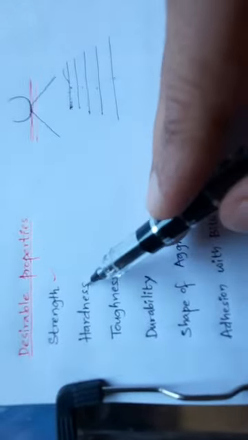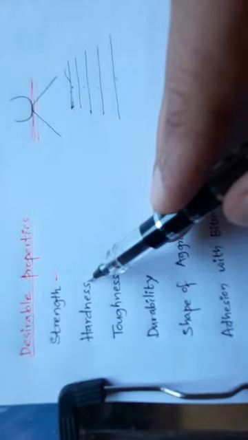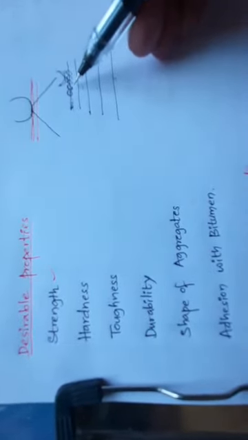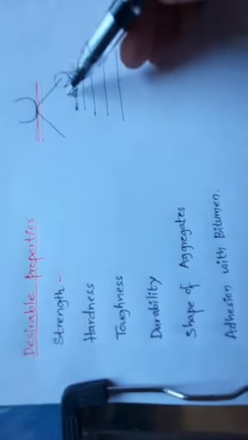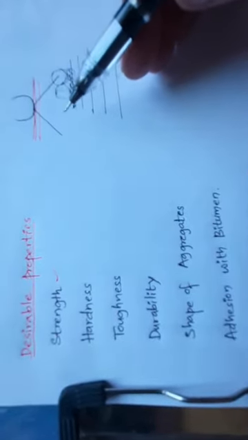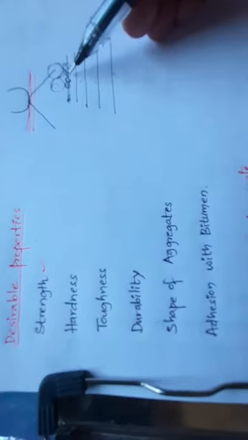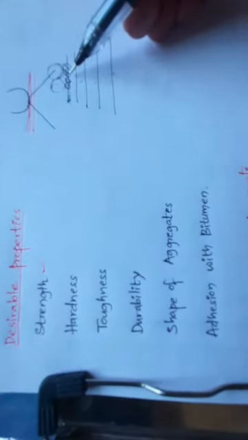The aggregates used in the surface course are subject to constant rubbing or abrasion. They always rub against each other, either with the wheel or between themselves. When the vehicle moves on the surface, they should be hard enough to resist that wear due to the abrasive action of the traffic.